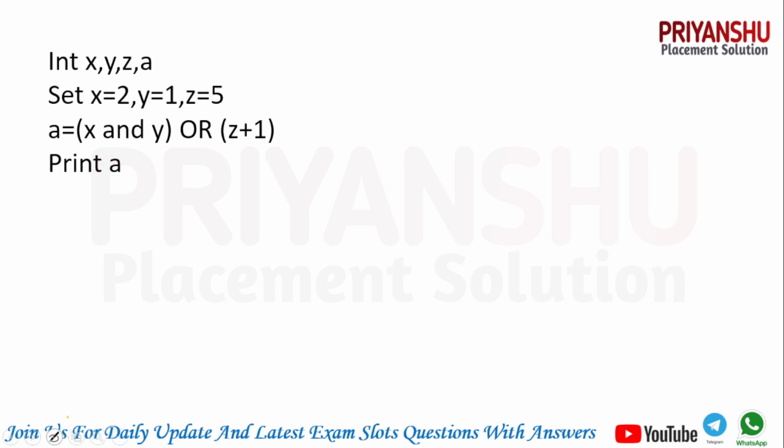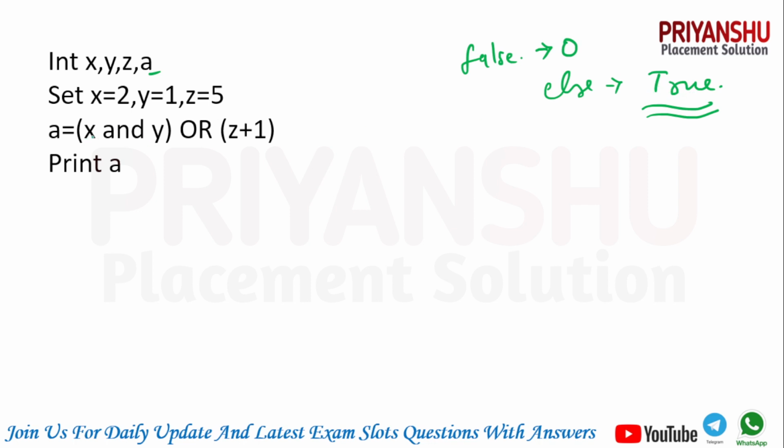So in the next question you have variables x, y, z and a. In previous videos I have already discussed that if you have a 0 then it is treated as false, else all values are treated as true.